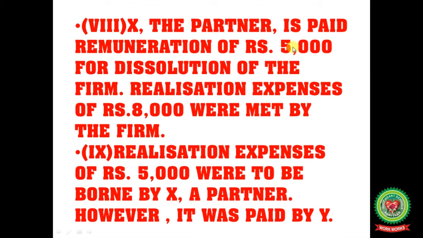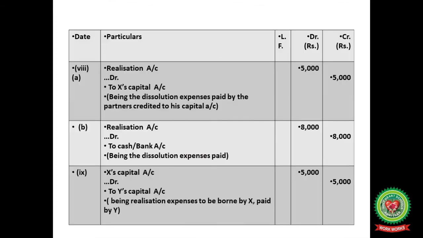Who received 5,000? X the partner. Okay, and realization expense 8,000 met by the firm. So in this case, first of all, remuneration case, realization to X capital account 5,000 received by the partner. The next, the expenses paid. So that's why realization account debited to cash with the 8,000.